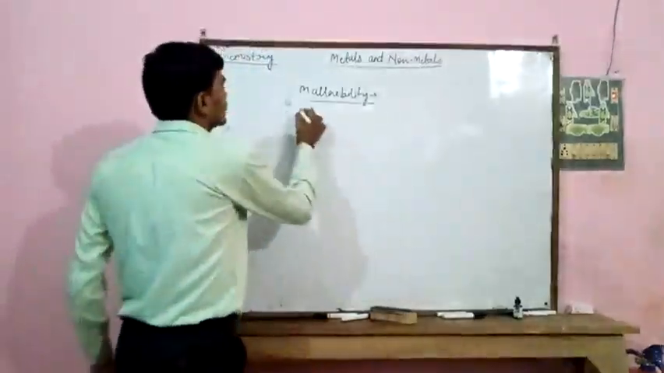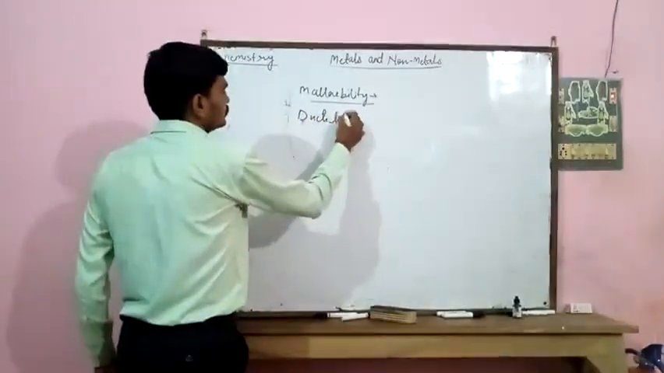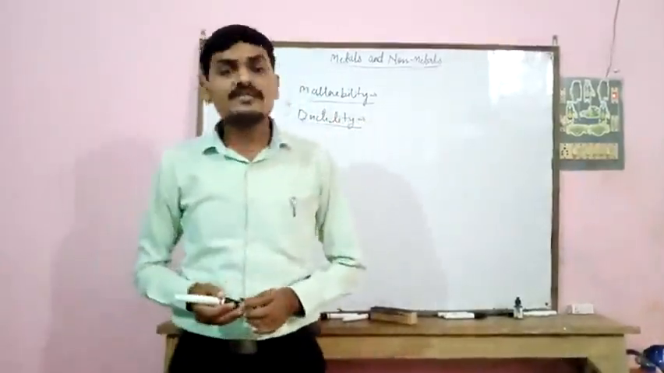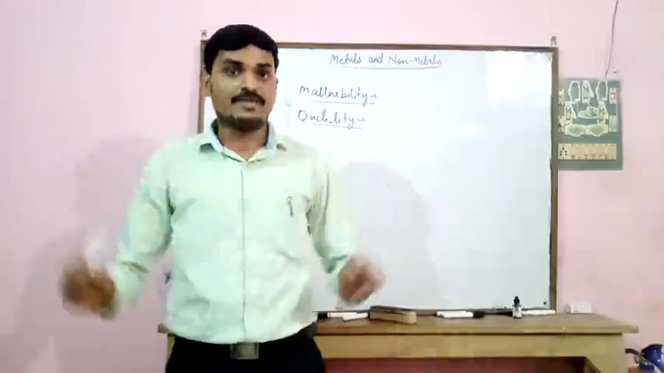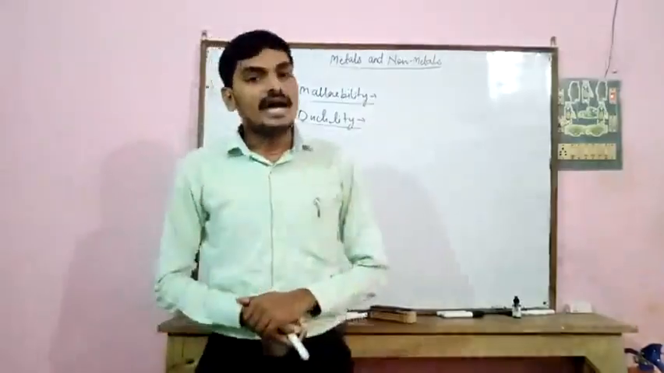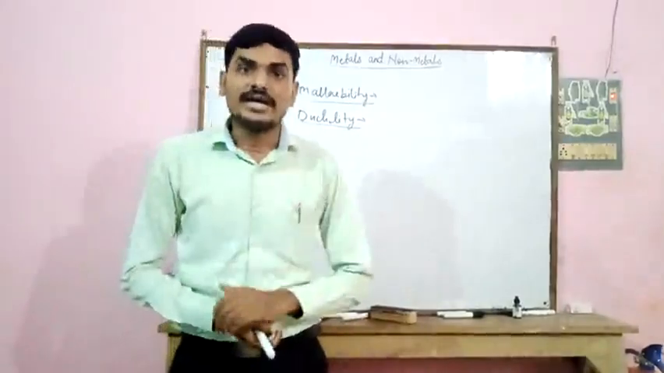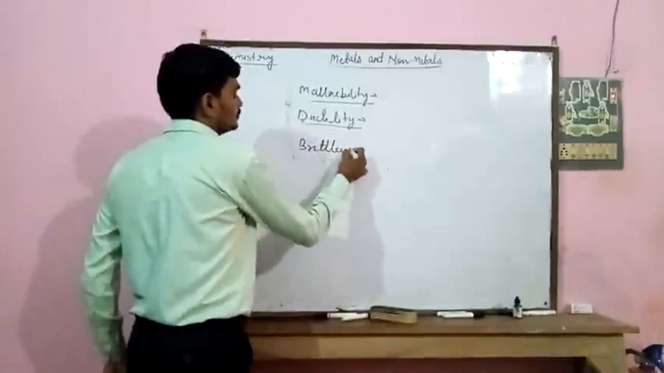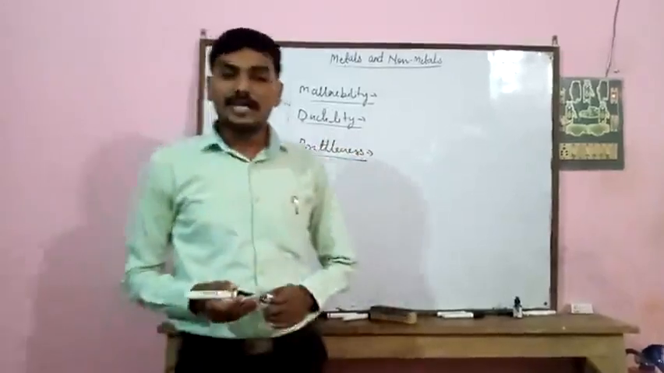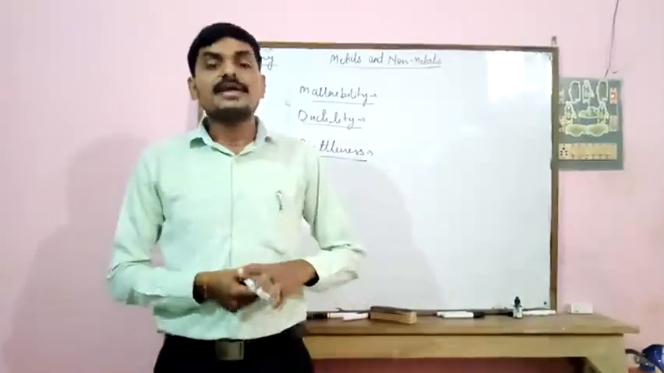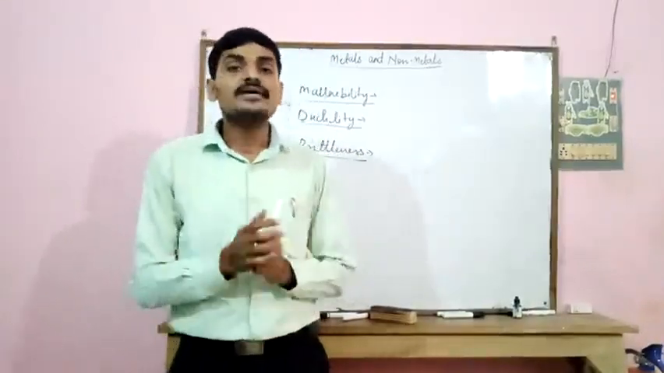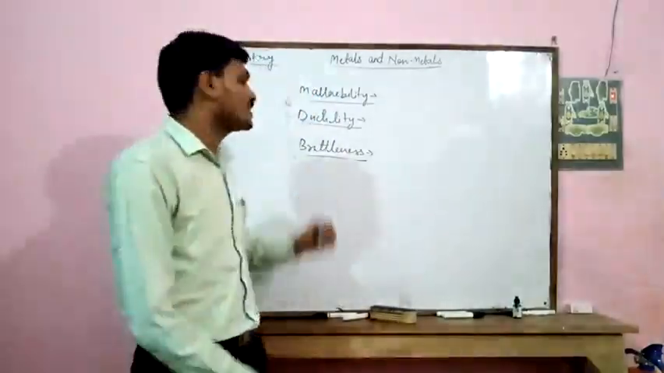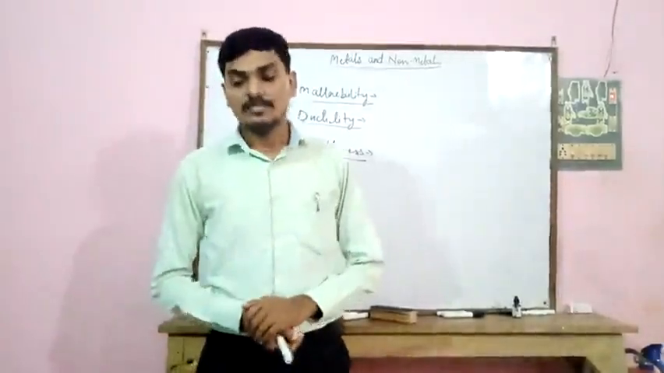Now second one is ductility. The property by which substances can be converted into wire form is known as ductility, and the substances are known as ductile. Next one is brittleness. The property by which any substance can be converted into small pieces on hammering is known as brittleness, and the substances are known as brittle.